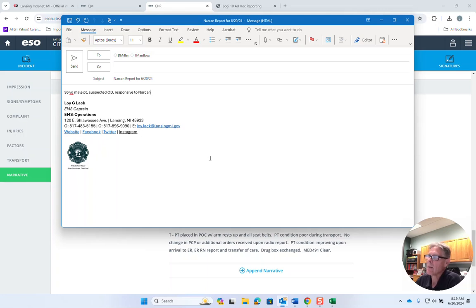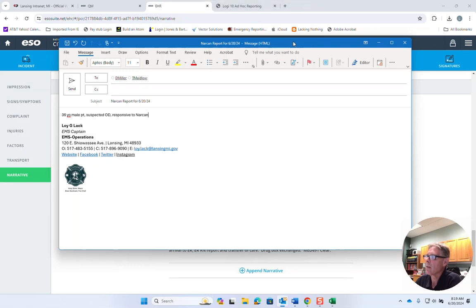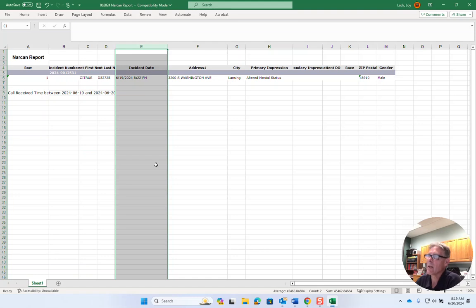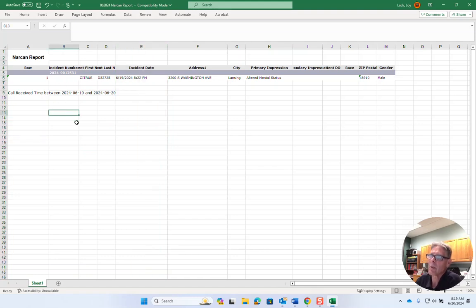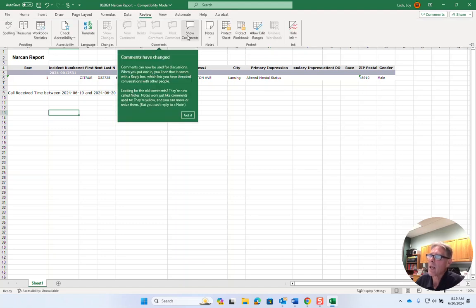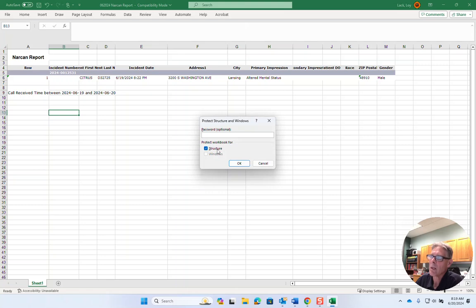Then I'm going to attach this spreadsheet. Before I do that, I want to encrypt it in some way so that the patient information is protected. This isn't very descriptive, but usually there's actually a patient's name there. So I'm going to go to my review categories and protect the workbook with a password.